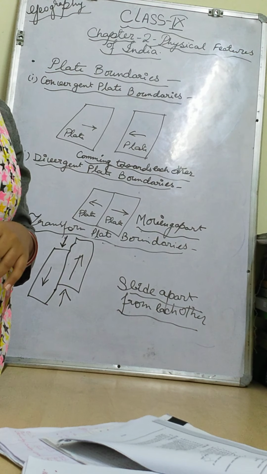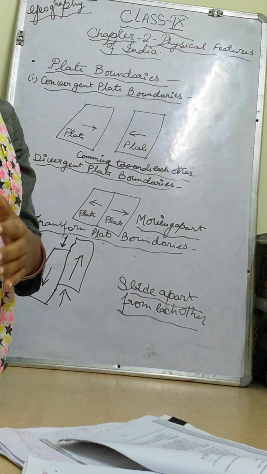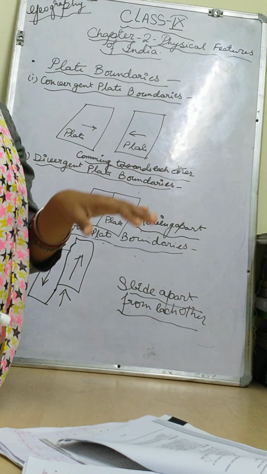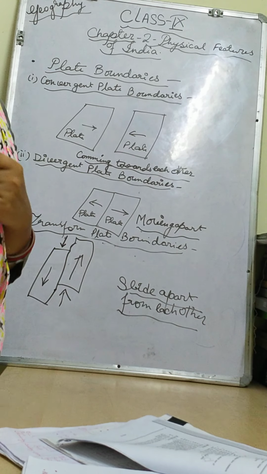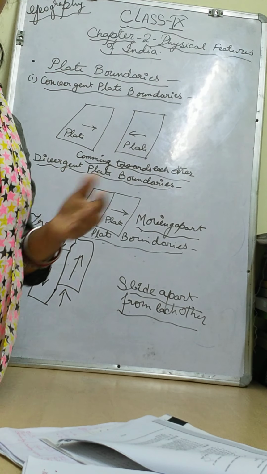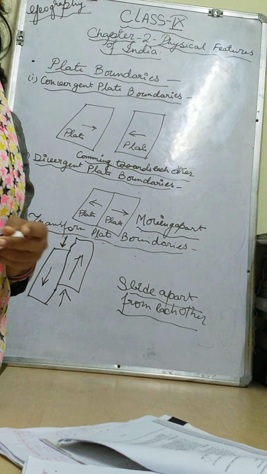With the passage of time we can see changes in the landforms, and the height of the landforms gets less, right children? These are called the agents of gradation.